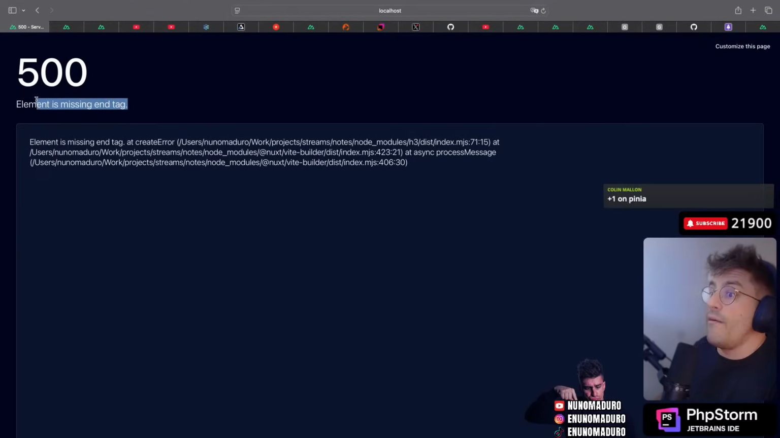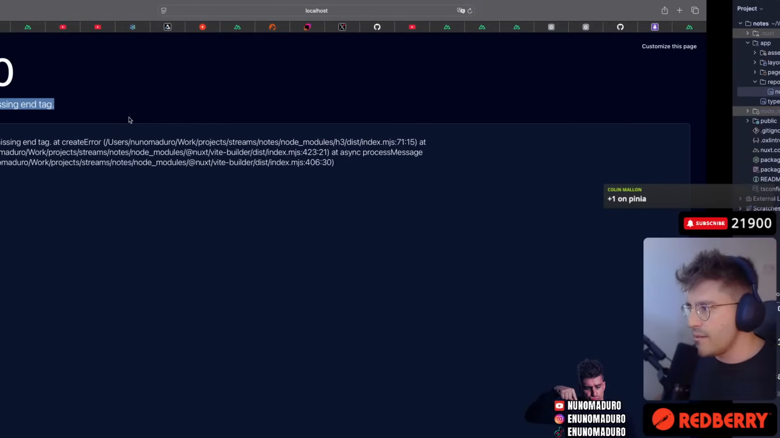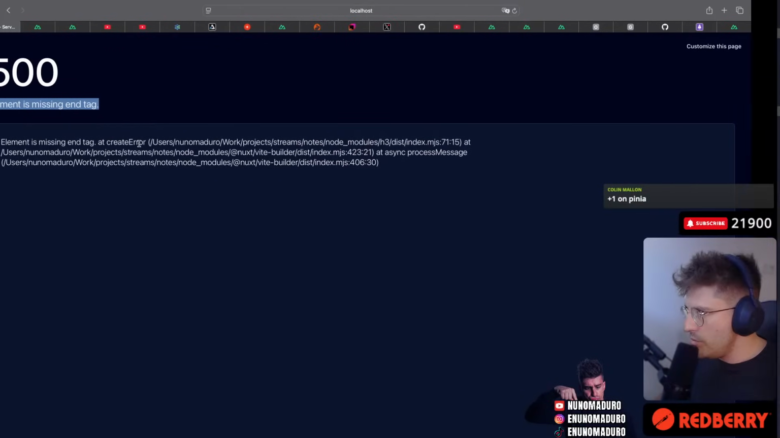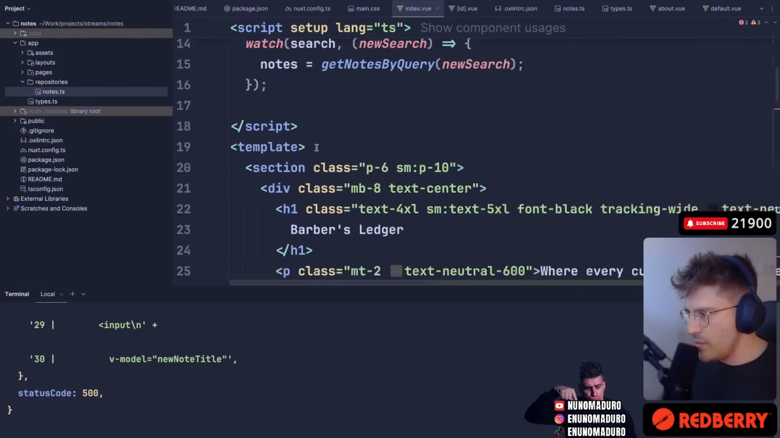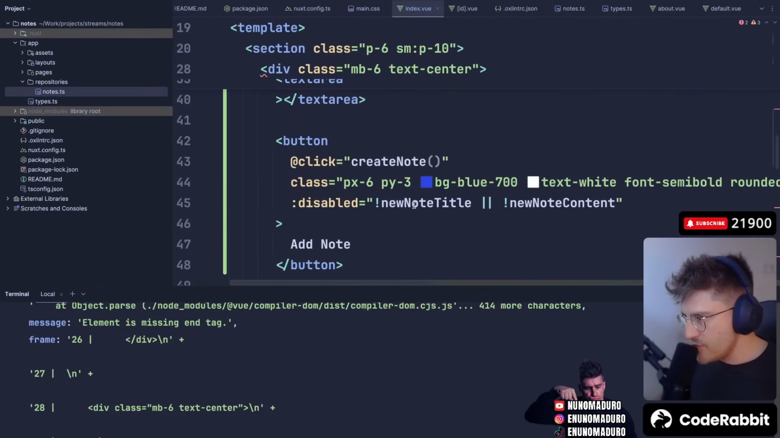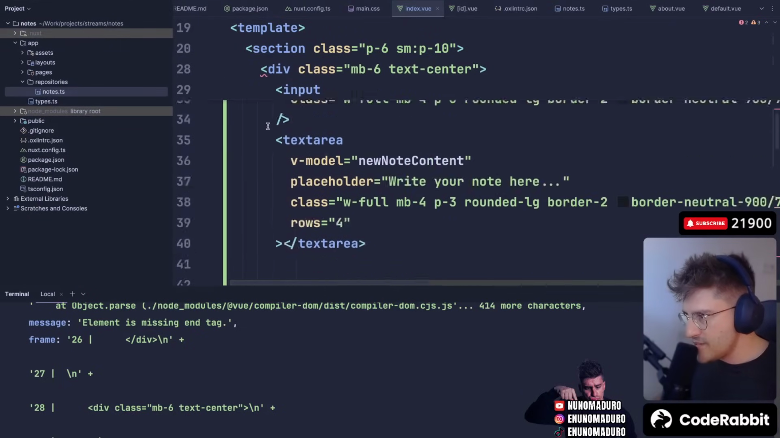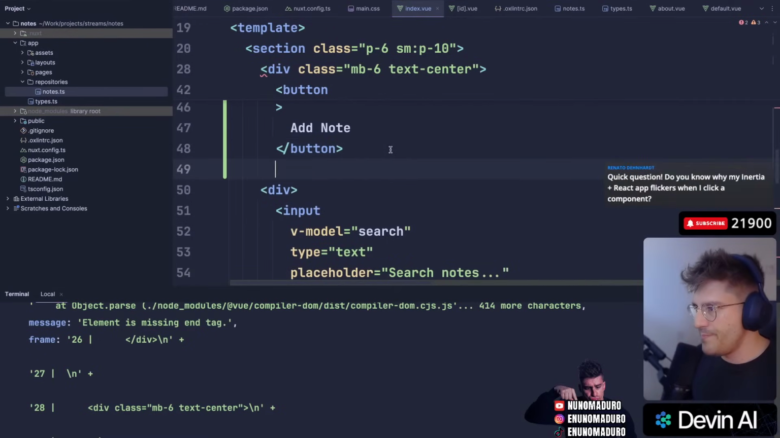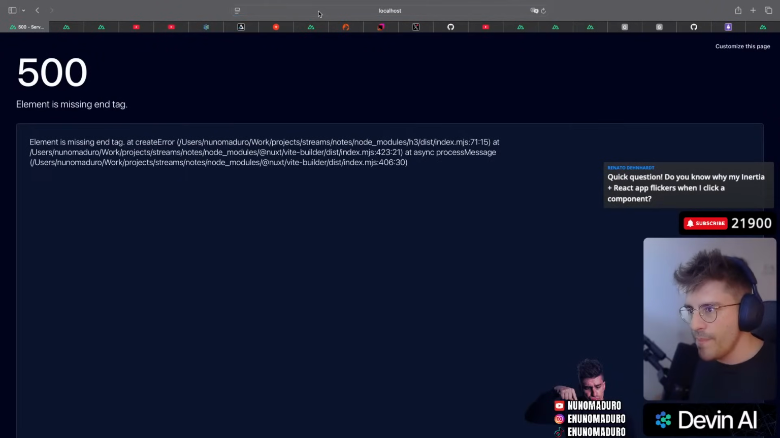We have a good error message. Here we go. Element is missing end tag. And we don't know which end tag actually it is, but we are literally missing an end tag at some point. Okay, let's try to understand which end tag we are talking about. I think it's this one. Yep. Here we go. Okay, how about now? Still something missing an end tag.